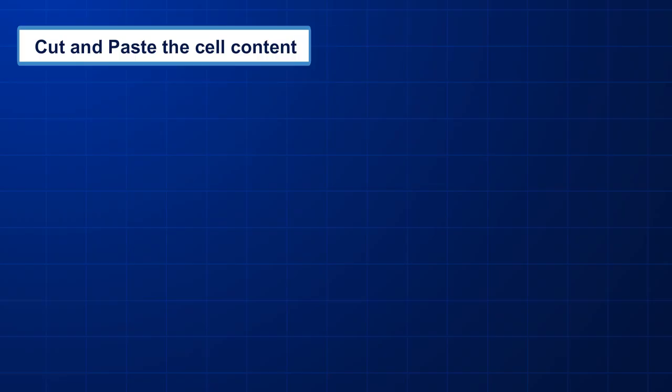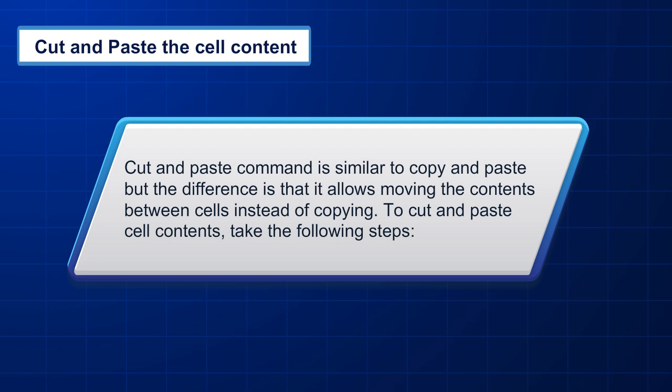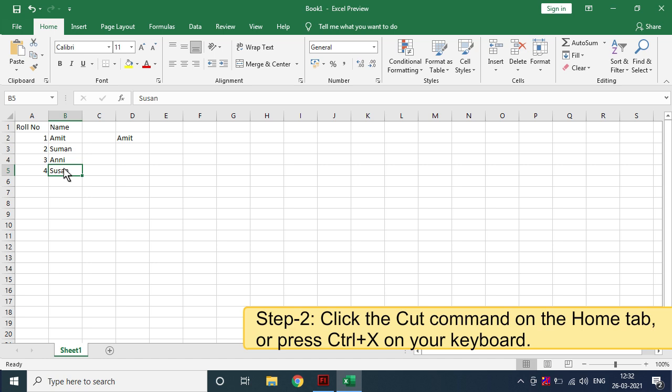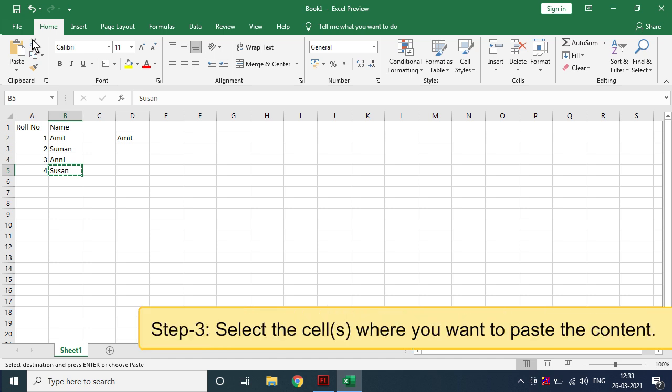Cut and paste the cell content. The cut and paste command is similar to copy and paste, but the difference is that it allows moving the contents between cells instead of copying. To cut and paste cell contents, take the following steps. Step 1. Select the cells you want to cut. Step 2. Click the Cut command on the Home tab or press Ctrl+X on your keyboard.